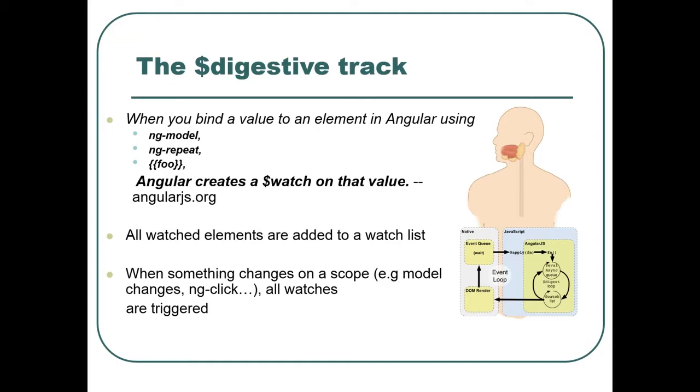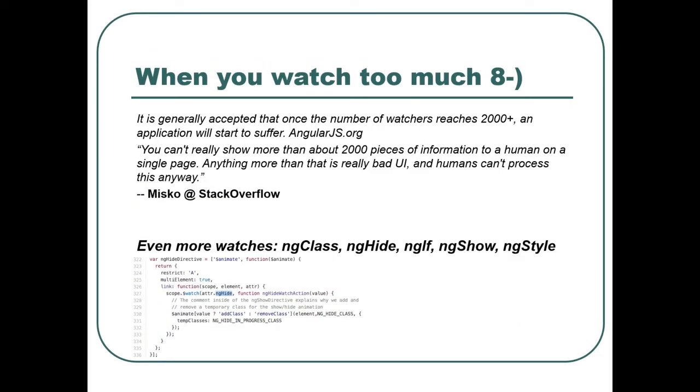This can actually be quite costly. We will try to avoid watching everything, because you can watch like 1,000 elements, and you don't want to trigger 1,000 functions each time something changes. It will obviously be very costly when you watch too much.